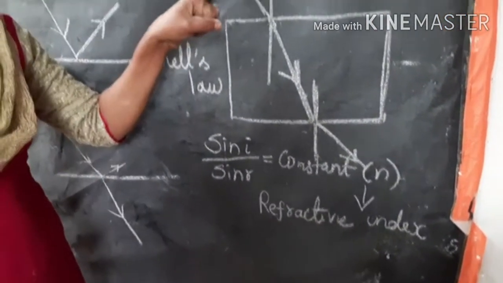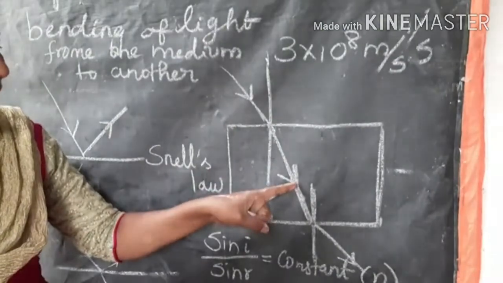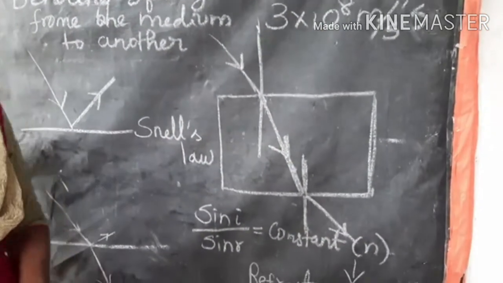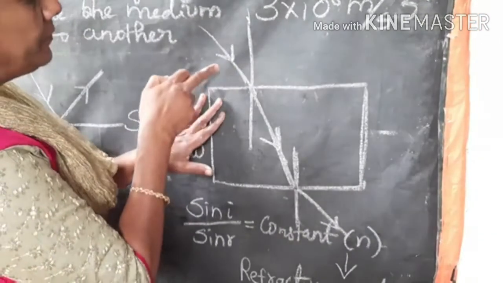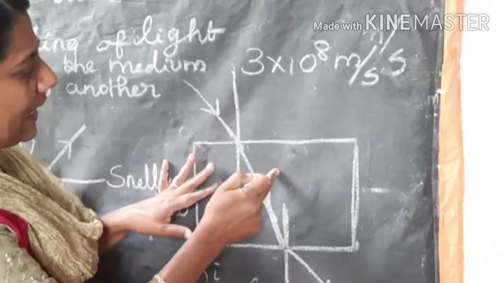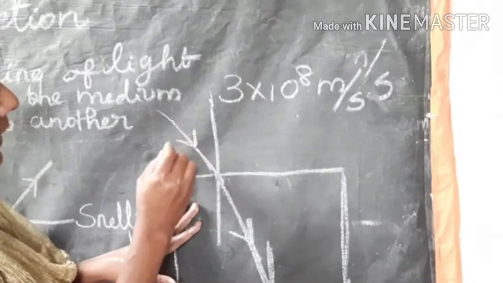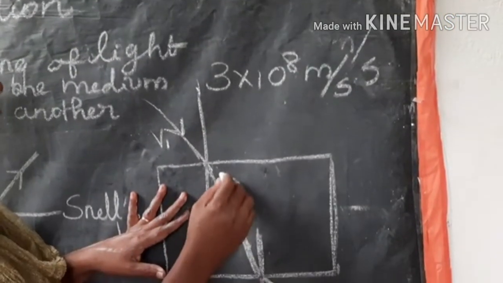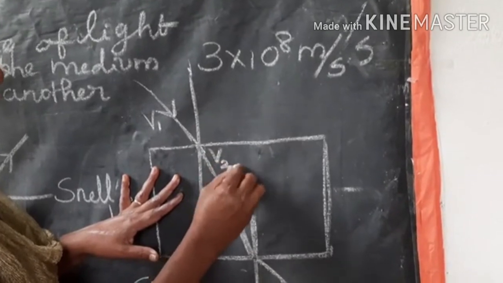When light travels from one medium to another, they have different velocity. For example, here light travels from air to glass. In medium 1, the velocity is v1. In medium 2, the velocity is v2.